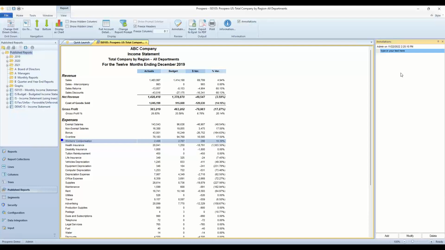So it's a great way for your individual report users to collaborate with these published reports, especially if you've got a report like this where you've got actuals to budget and you've got different people that need to go through and explain any variances to everybody else in the budget process. So great collaborative way right here inside Prospero for letting all those users see the reports, add their notes and comments here.